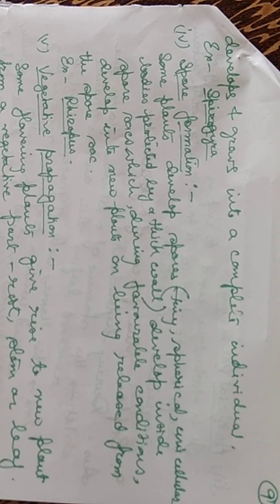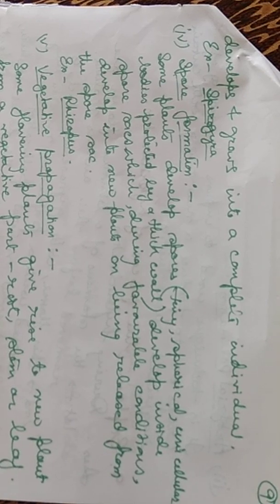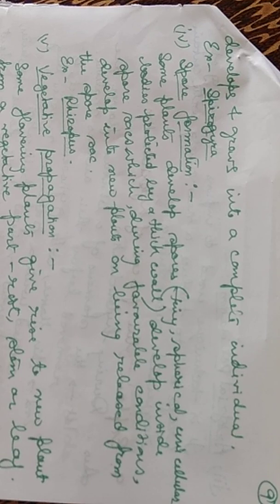Then we come to spore formation. Here some plants develop spores, which are tiny spherical unicellular bodies protected by a thick wall. They develop inside the spore sacs during favorable conditions only, not during unfavorable conditions, and develop into new plants on being released from the spore sac, like Rhizopus.